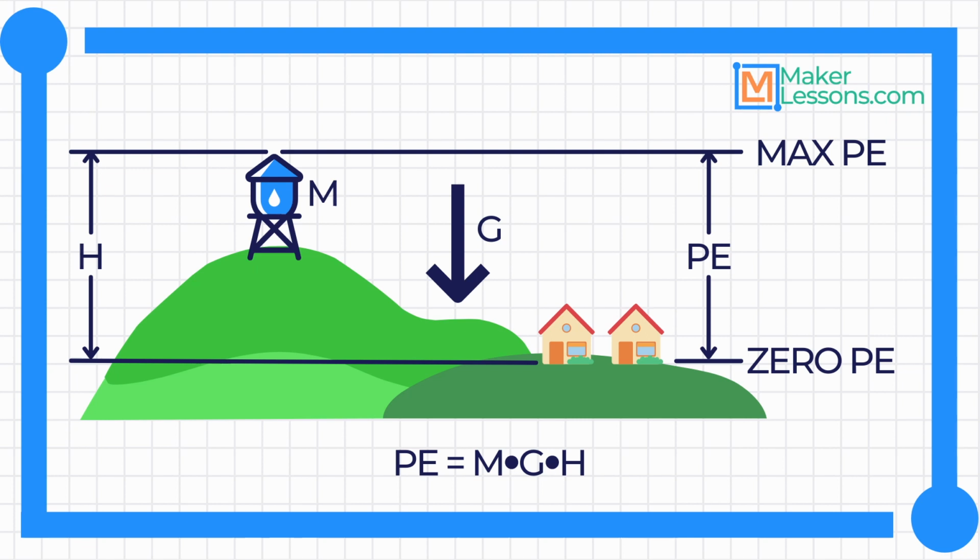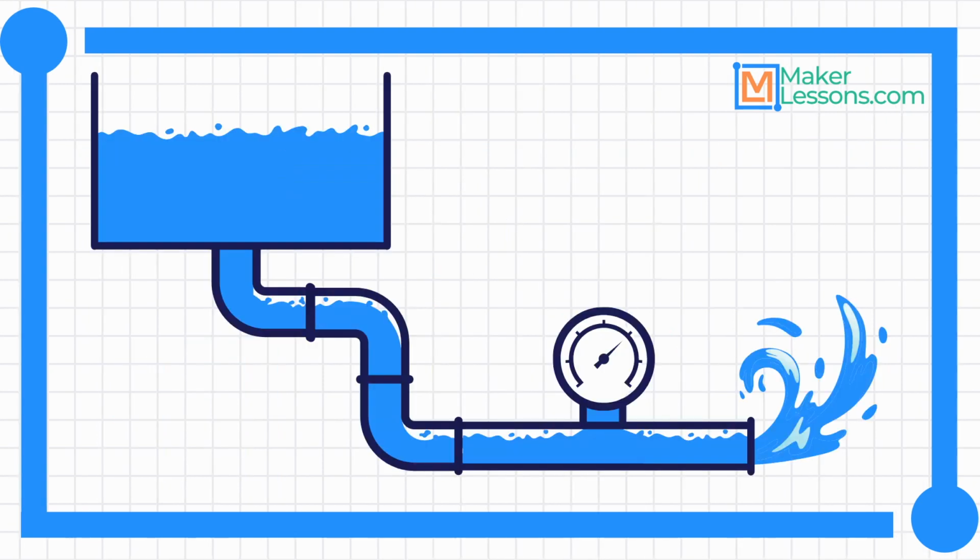If more water pressure is wanted by engineers, they can change the mass, or the amount of water, or the height of the water tower. By changing either of these two, they can create the needed water pressure for the homes nearby. Focusing on just the amount of water in the tank makes the comparison with voltage even easier to see. Think of voltage as the amount of water in the tank.